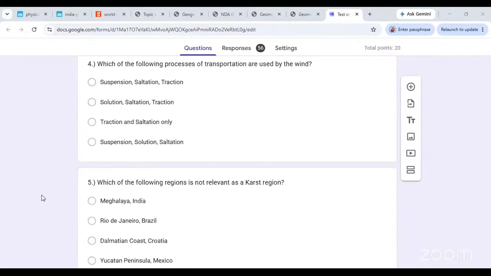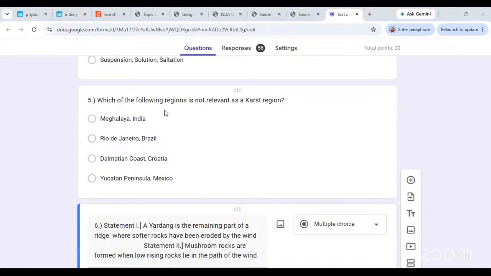We cannot use wind. Tell me this one: which of the following regions is not relevant as a karst region? Meghalaya in India, Rio in Brazil, Dalmatian coast of Croatia, Yucatan Peninsula in Mexico. Which of these is not relevant as a karst region? The one with limestone and chalk we called a karst region. Rio should not be that. Dalmatian coast in Croatia is definitely that. Yucatan Peninsula is also that. And clearly Meghalaya in India is also that.